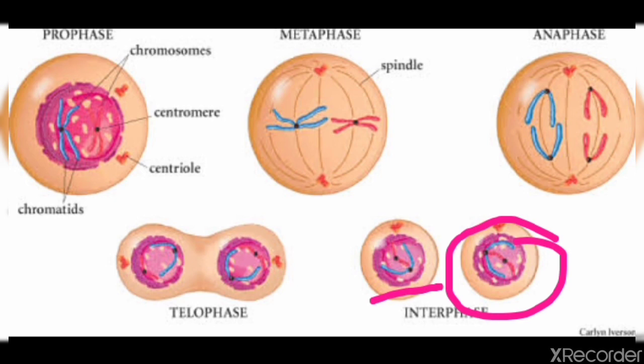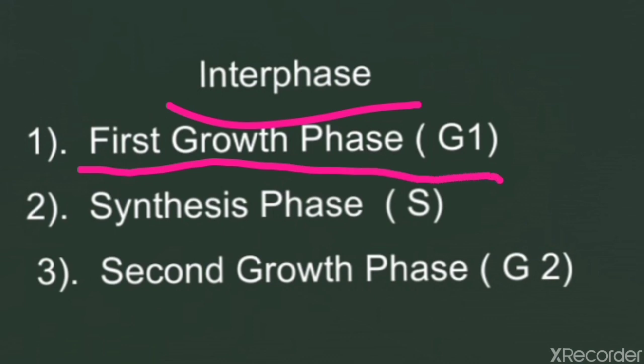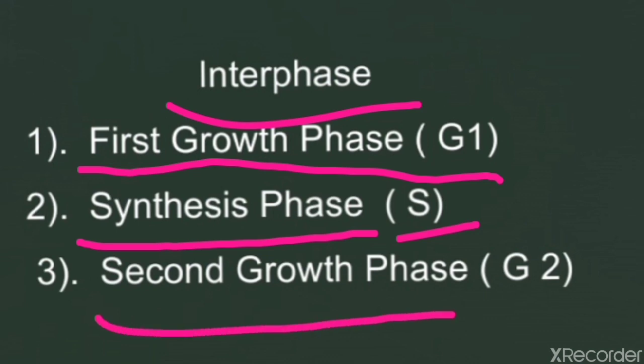Now they enter interphase, during which they prepare for the next cell division and grow to the same size as their mother cell. The interphase itself has three phases: first growth phase G1, synthesis phase S, second growth phase G2. G means growth. Three phases are there of interphase.